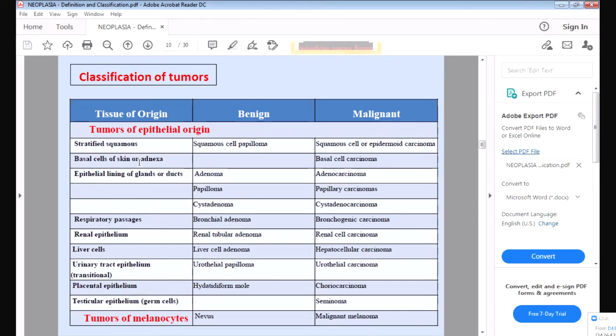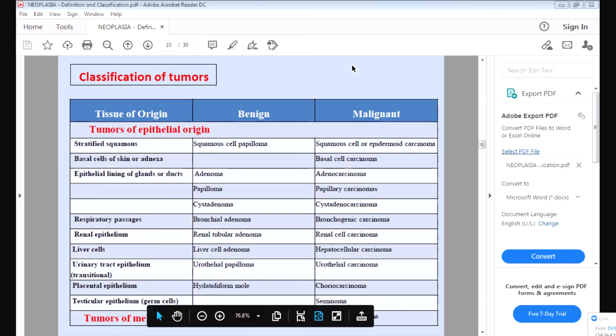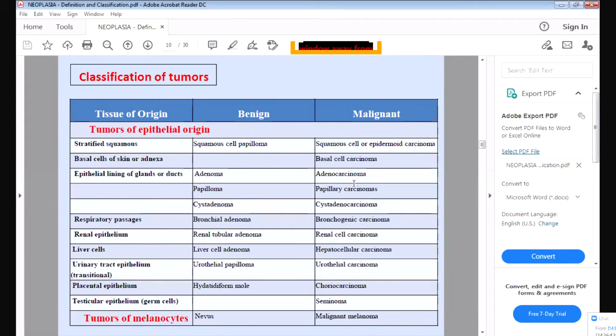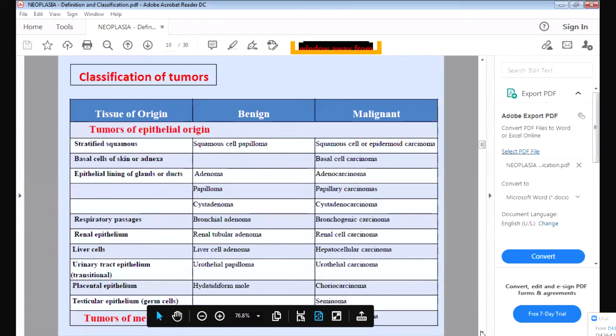If they are arising from the glands, and you know these glands are present in the respiratory tract, the renal cell, the liver cell, then they are called adenoma. You can see they are called adenoma. And if it is a malignant tumor, it will be called adenocarcinoma. So this is how we name tumors according to the cells from which they are originating.